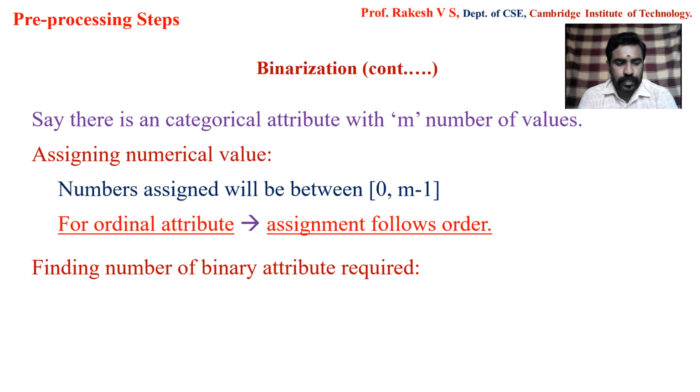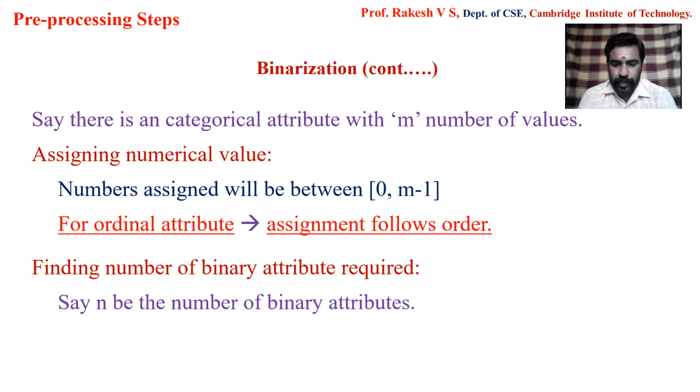Here we make use of a formula. Suppose n is the number of binary attributes that we require. Then n is obtained by using the formula n equals ceil of log m to base 2, where m is the number of categorical values given to us. So what is the ceil? Ceil is a mathematical function which will give us the least integer greater than or equal to the given number. More about this, you can find in the link in the description box to understand how the ceil function works. Kindly watch that video. Once we have found the number of attributes required, we can go for the third step.